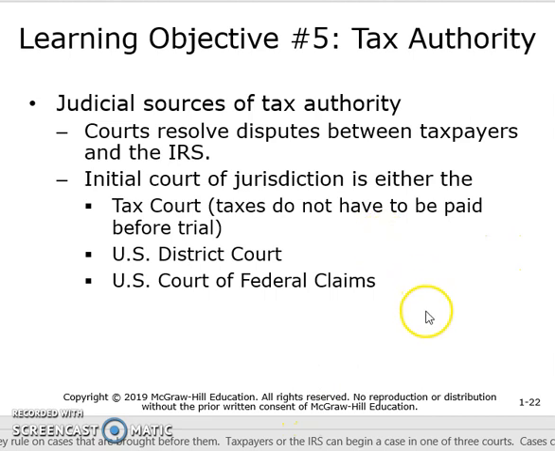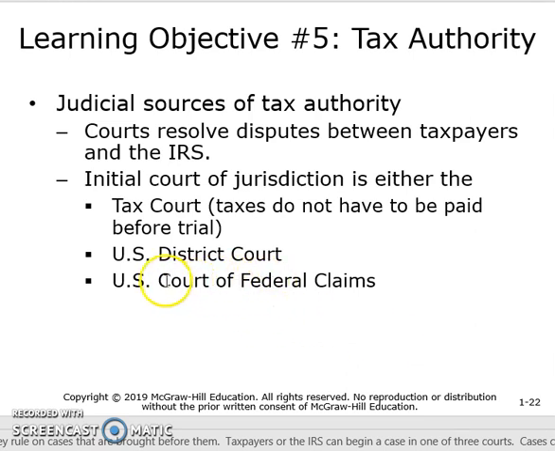Next, we have the judicial sources of tax authority. If there are any disputes between taxpayers and the IRS, it would be up to the courts to resolve those disputes. The initial court of jurisdiction is going to be either the tax court, and they, of course, only hear tax cases. And the special thing about the tax court is that the taxpayer does not have to pay their taxes that are assessed before trial.